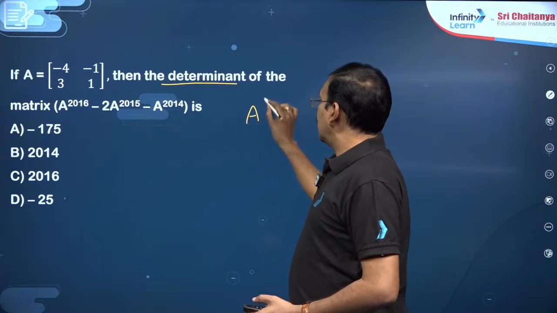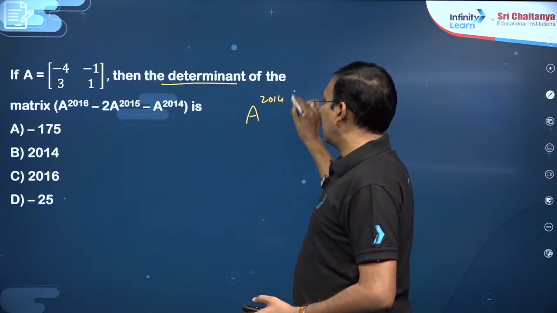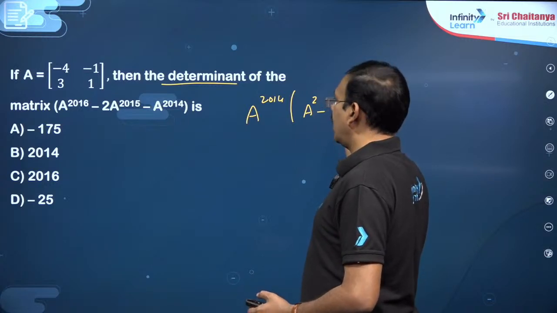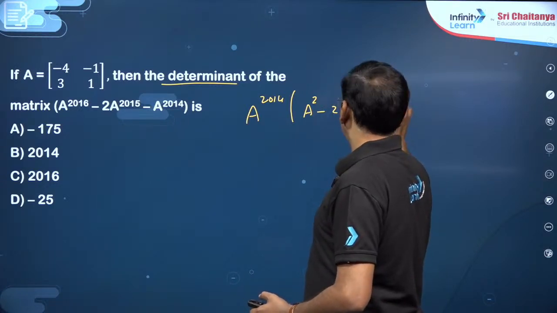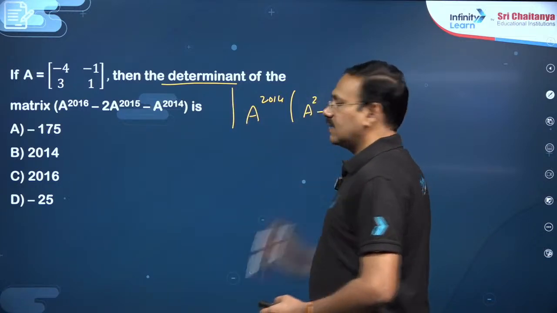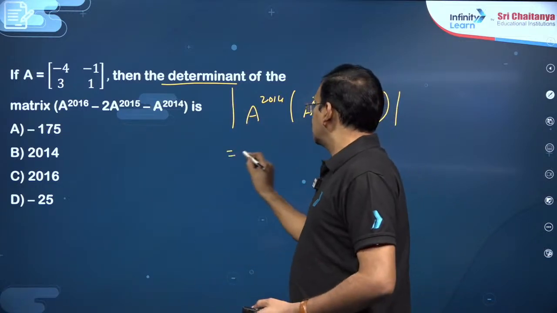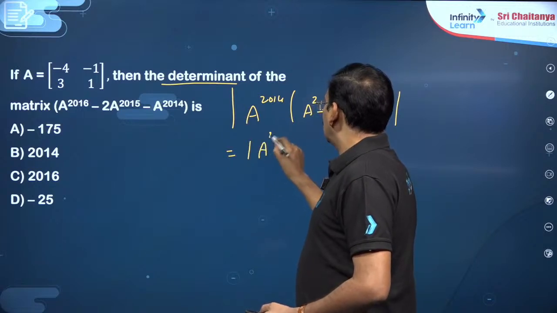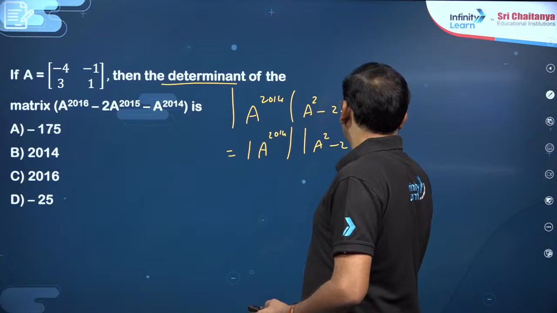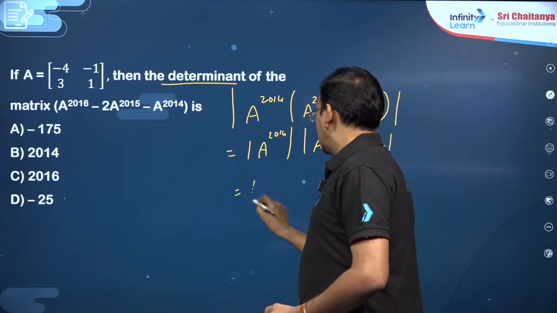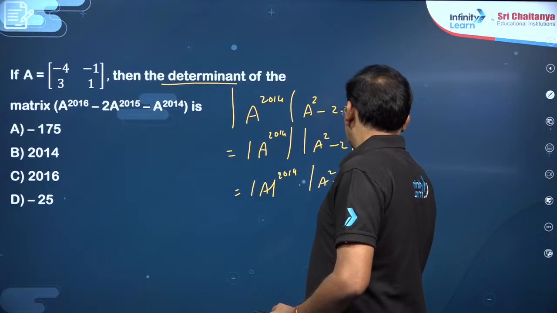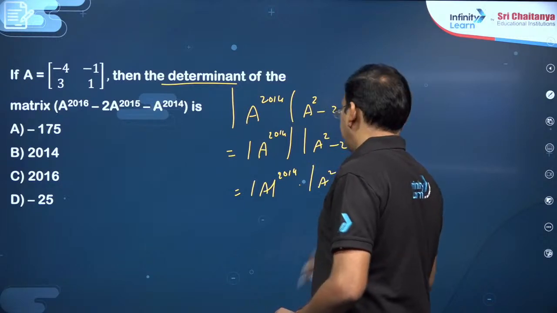If you take A power 2014 common, you will get A square minus 2A minus I. This is the matrix. So, you want the determinant of this. This is det of A power 2014 into det of A square minus 2A minus I, correct.